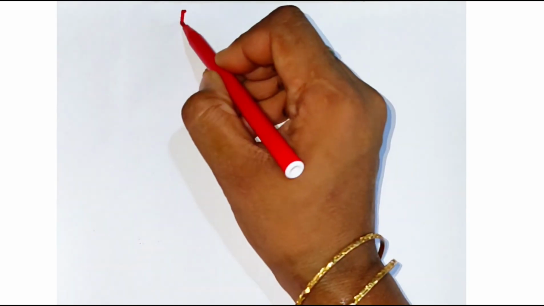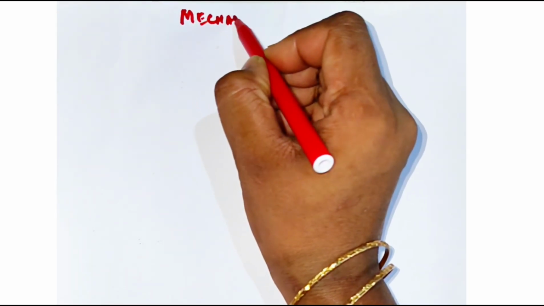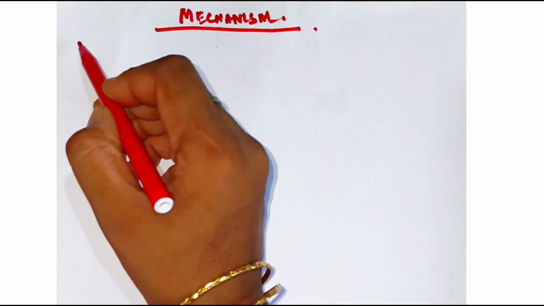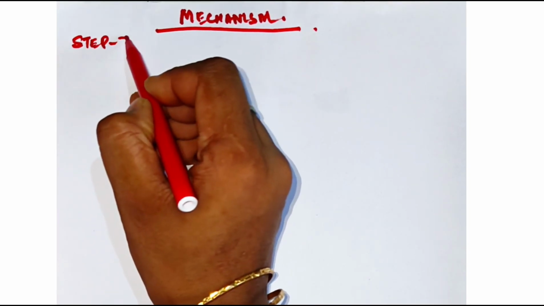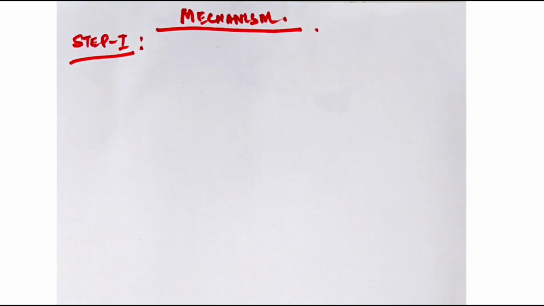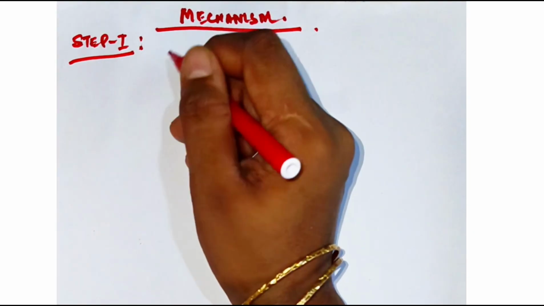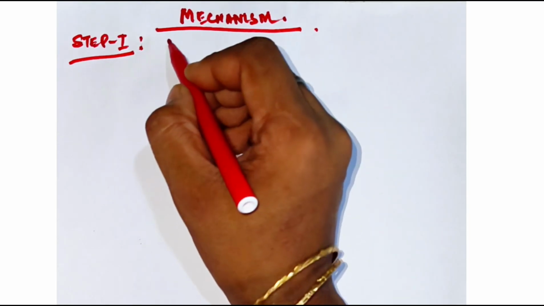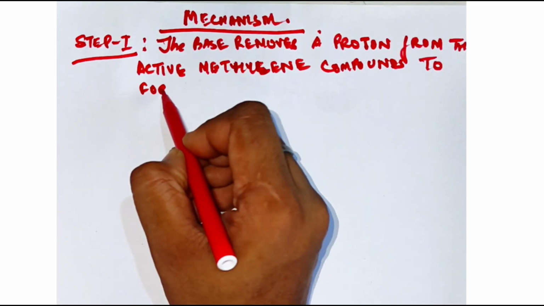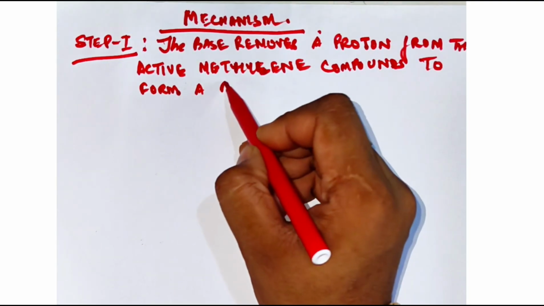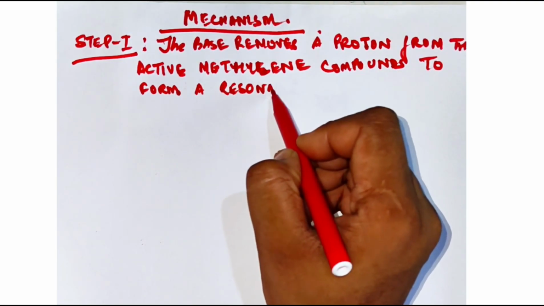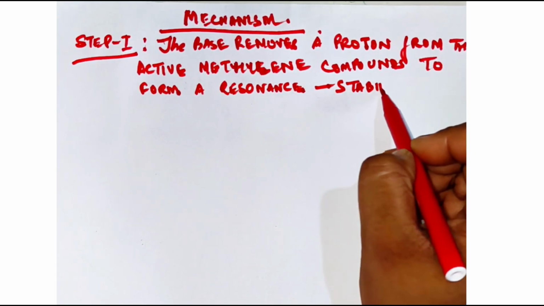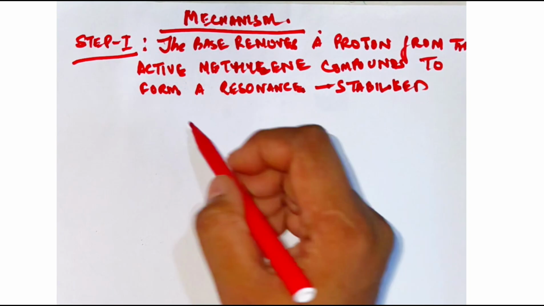Now we will start with the mechanism of it. Step one, write it down. The base removes the proton from the active methylene compound to form a resonance stabilized carbanion.